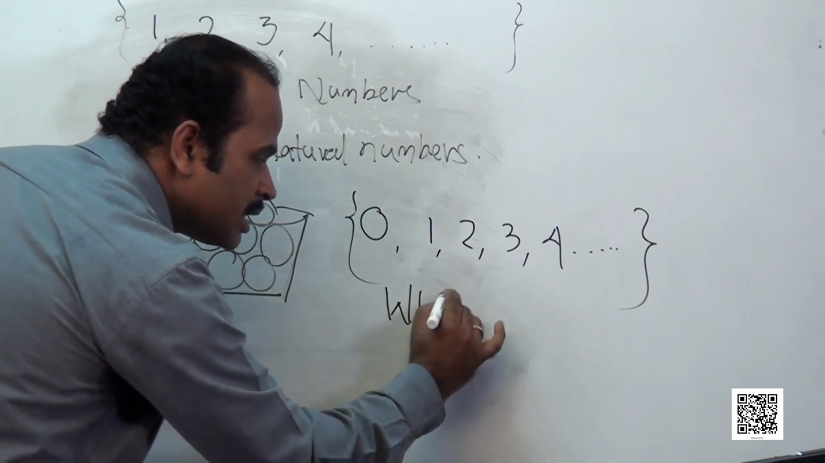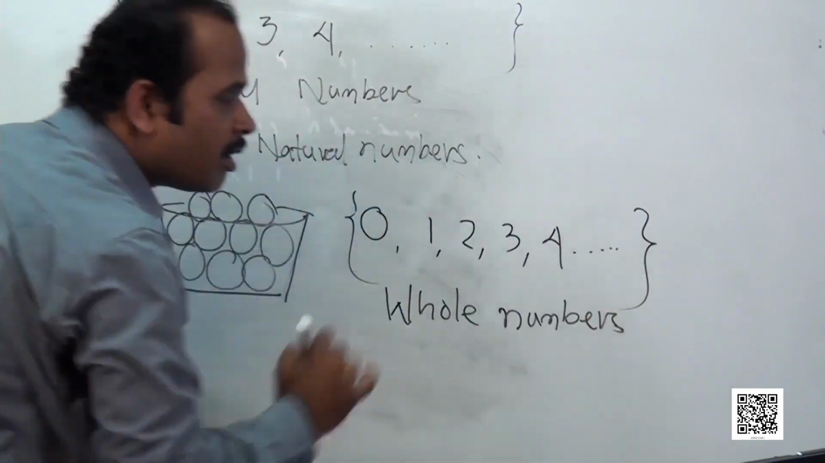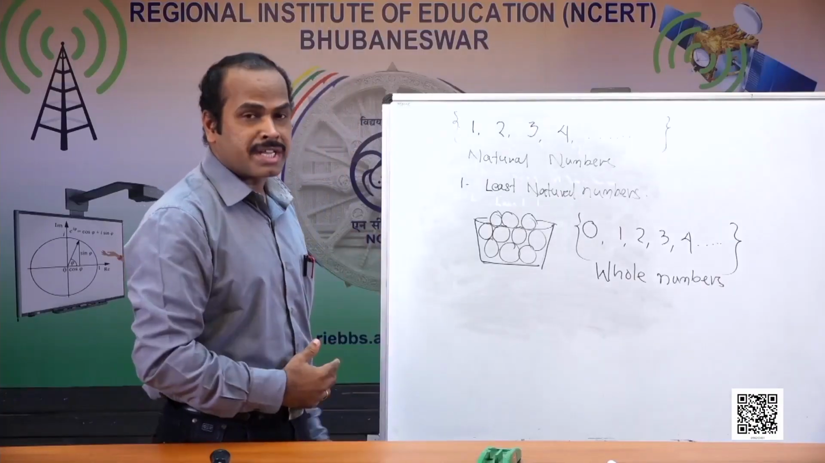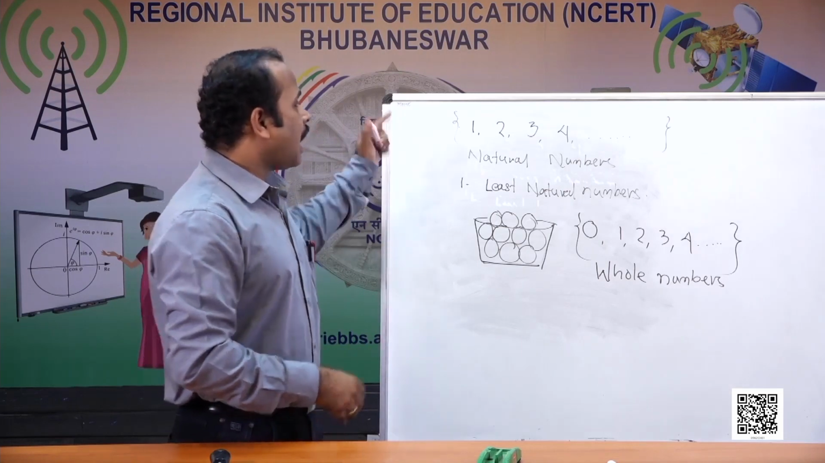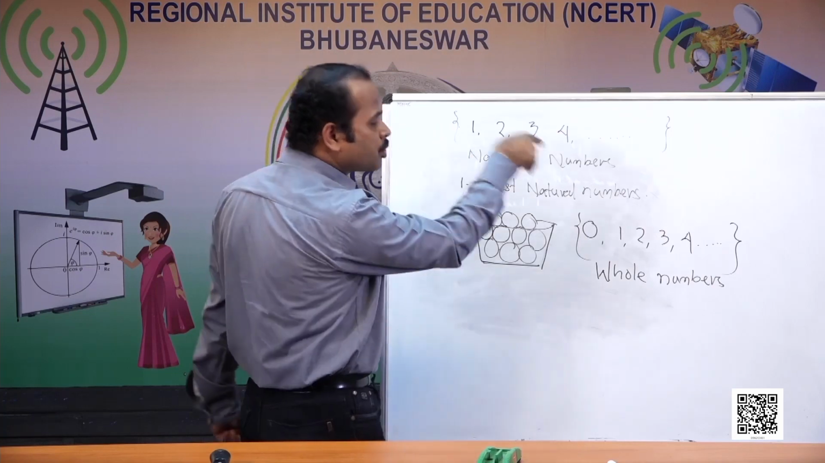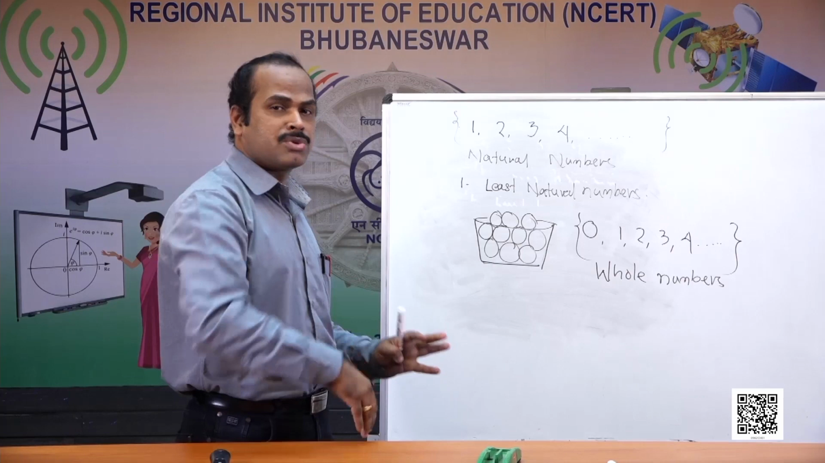These are all called whole numbers. They are used for expressing whole number quantities. But after we find these whole numbers, we again see that natural numbers are also inside this whole number set. That means whole numbers also contain the natural numbers.